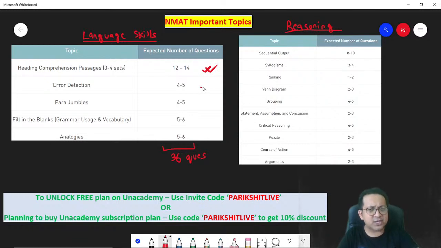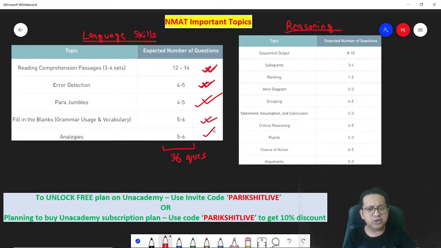Then error detection. What is error detection? The grammar will be wrong. You have to make use of your grammar knowledge and determine which sentences are correct and which are incorrect. Then you have parajumbles. You know about parajumbles because you've been preparing for the CAT. Similarly, there will be another 5-6 questions based on antonyms, synonyms, and grammar.